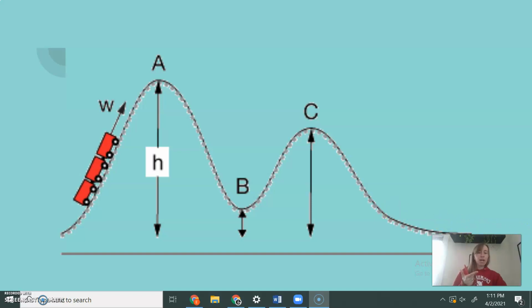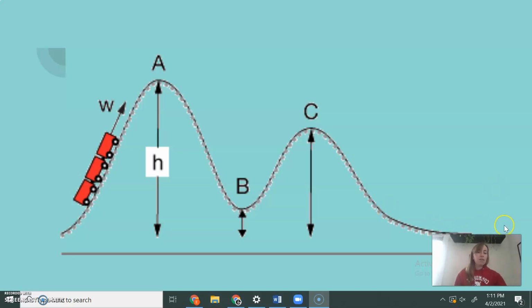So the question is, what happened to the rest of the energy? We know it can't be created or destroyed. So why is there some missing energy here? The answer is that it is transformed into some other type of energy. So if you've been on a roller coaster before, you've probably heard that it's pretty loud.